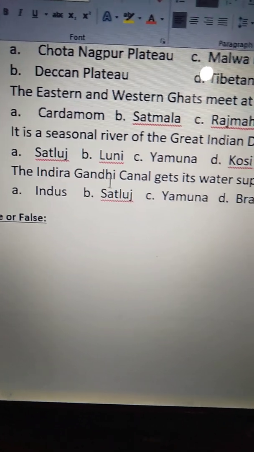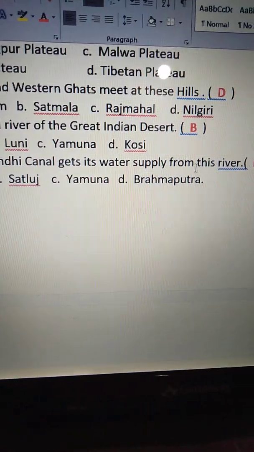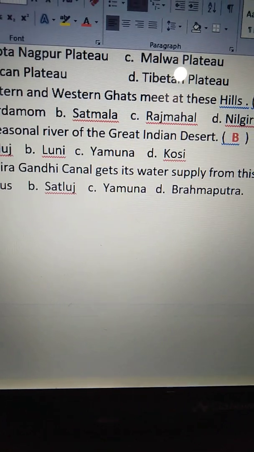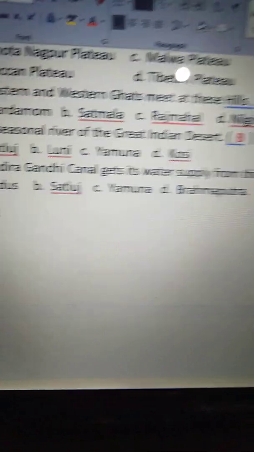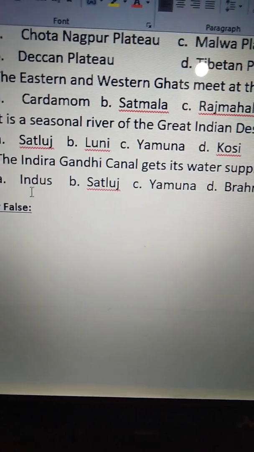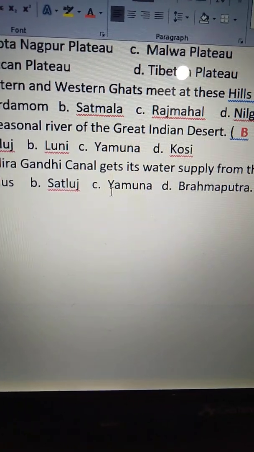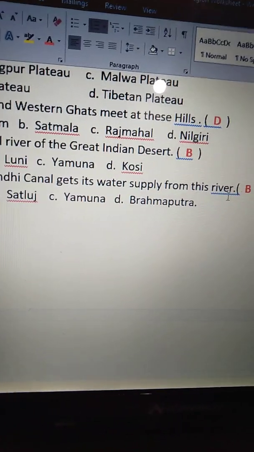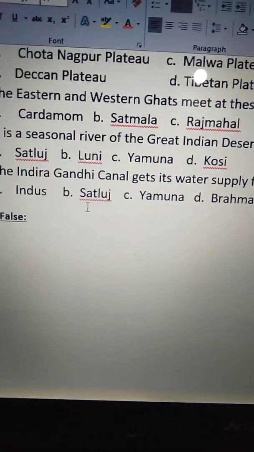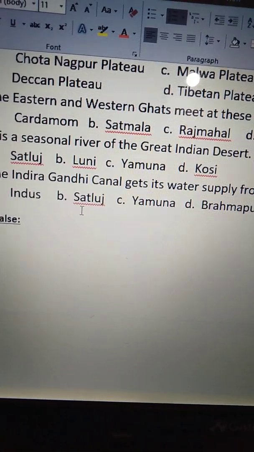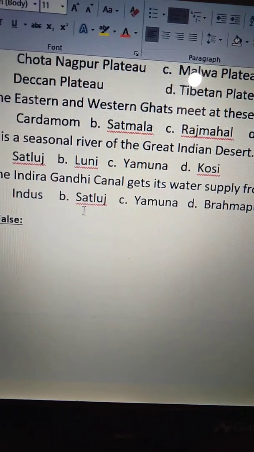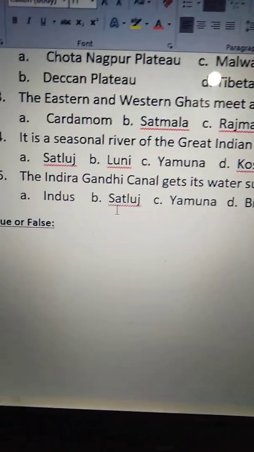Okay. See the fifth one. The Indira Gandhi Canal gets its water supply from this river. So from which river does the Indira Gandhi Canal get its water supply? Is it option A Indus, B Satluj, C Yamuna, D Brahmaputra? So option B Satluj. Indira Gandhi Canal gets water supply from Satluj. So option B is the correct one. Okay. Now see true or false.